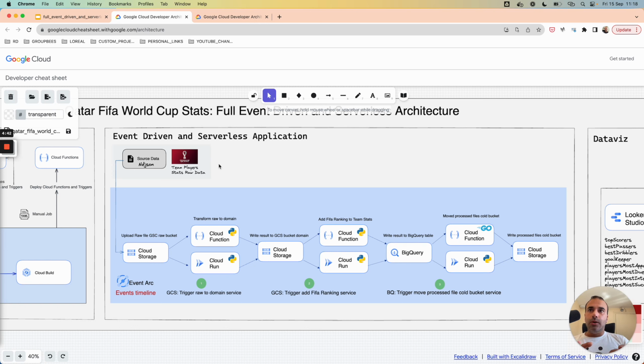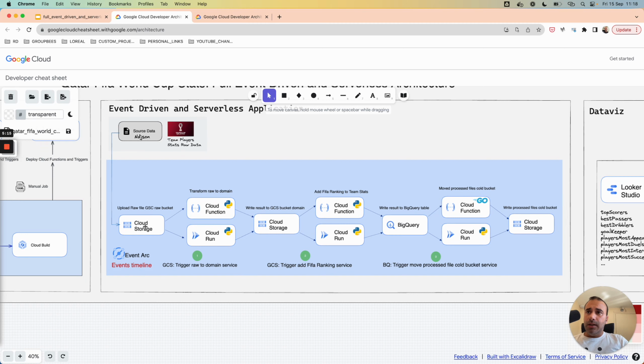The data is uploaded to a Cloud Storage bucket, and the raw data corresponds to an NDJSON file, where each line contains a JSON object. I will then show you in the code the structure of the raw data and also the expected calculated domain data.